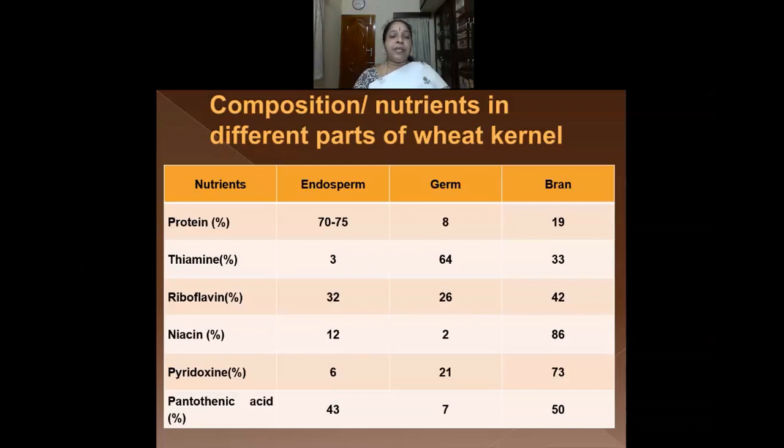Riboflavin is also a B vitamin. 32% is present in the endosperm, 26% in germ, and 42% in bran. Niacin is again a B vitamin. 12% is present in the endosperm, 2% in germ, and 86% is present in the bran. Pyridoxine is also a B vitamin. 6% is present in the endosperm, 21% in the germ, and 73% in the bran. Pantothenic acid, 43% is present in the endosperm, 7% in the germ, and 50% in the bran.